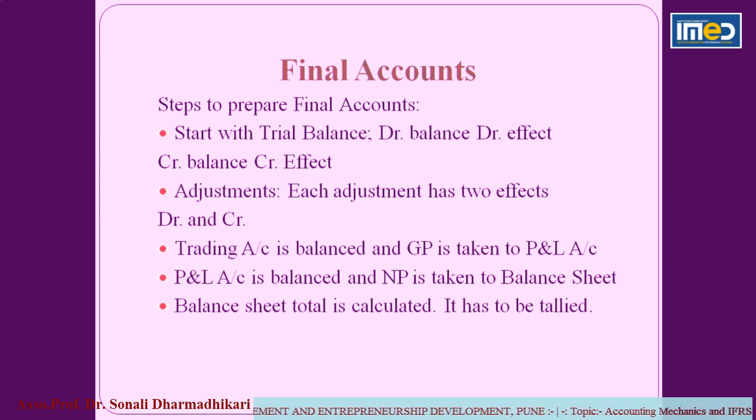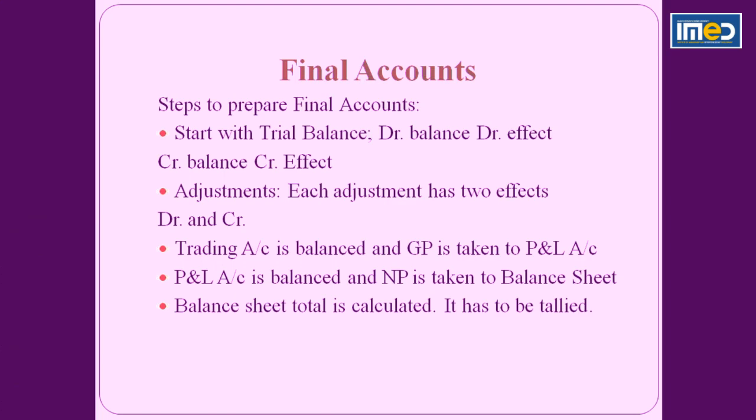Now you will be provided with the trial balance. We have seen trial balance. All ledger accounts are summarized. So there will be debit balances and credit balances. First check that the trial balance is tallied. Now you will take items one by one from the trial balance. If the item has a debit balance, you have to give debit effect. And if the item has a credit balance, you have to give credit effect. Where to give the effect? Either in trading account, profit and loss account, or balance sheet.